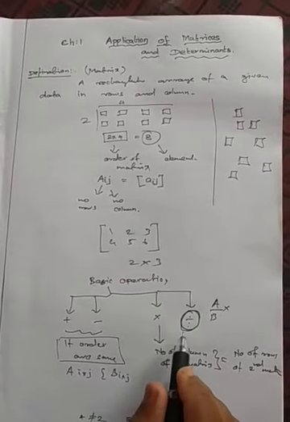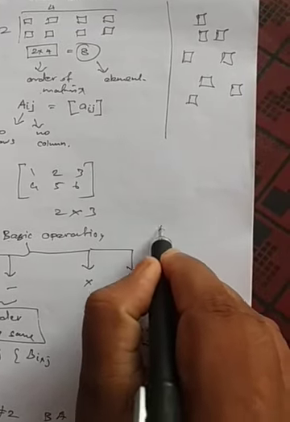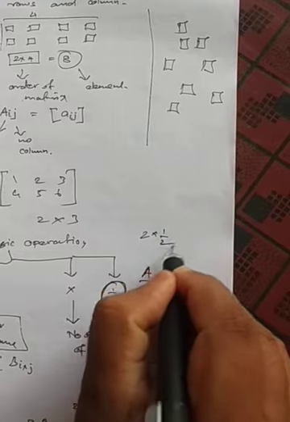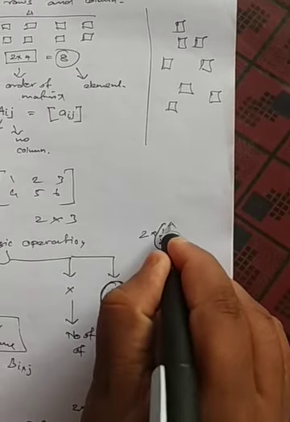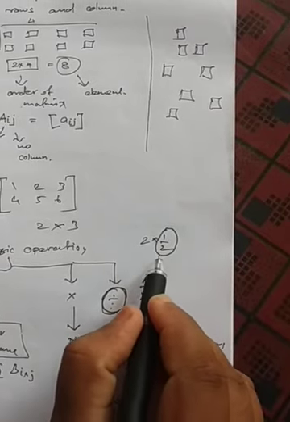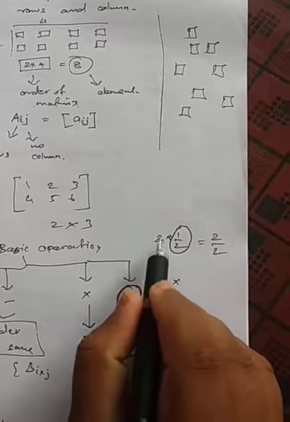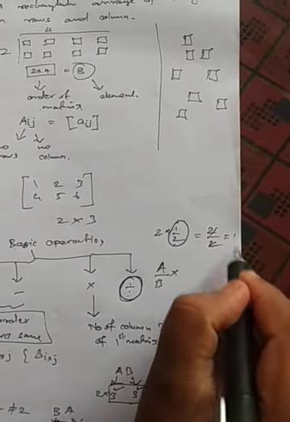What is a division of a matrix? How do we divide a matrix? See, if I want to divide 2 into 1 by 2, what am I doing? I am multiplying by 1 by 2. Instead of making a division, I can write 2 by 2, because 2 ones are 2, and divided by 2, the 2 gets cancelled, and the answer I am getting is 1.